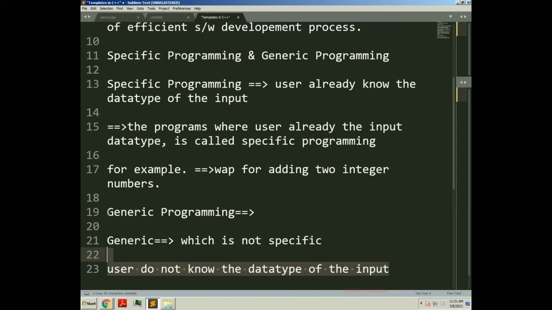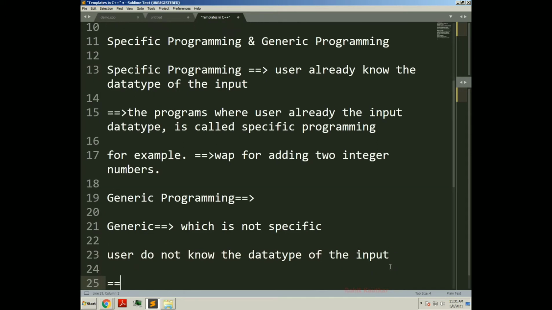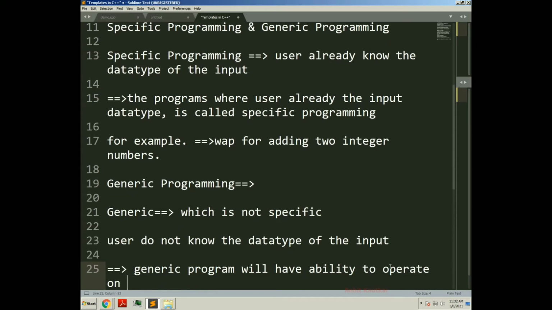So he will write a generic function, a generic program, which will work with different data types. A generic program will have the ability to operate on different data types.